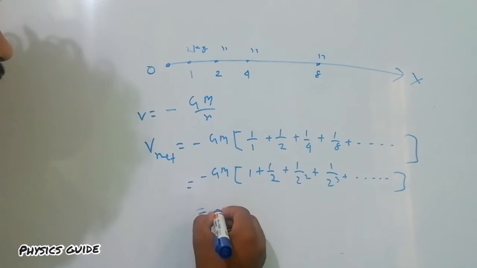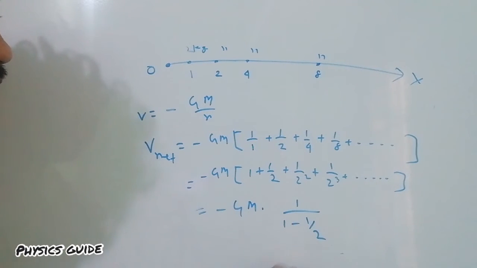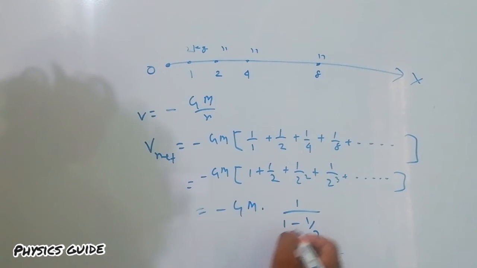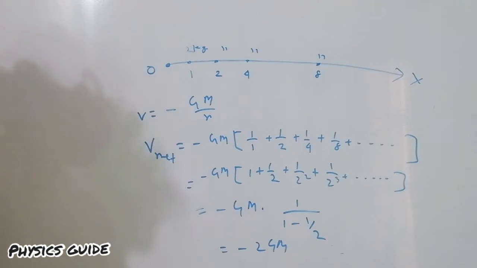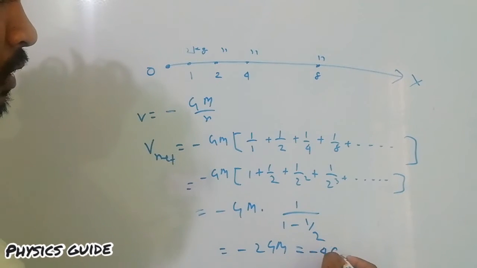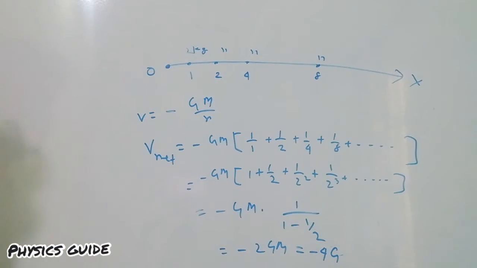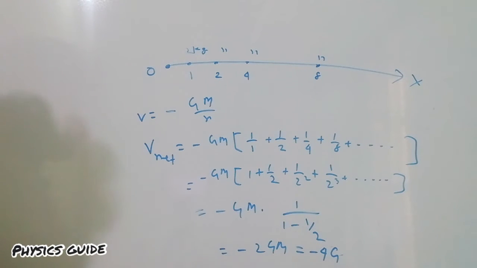So the sum of the series becomes a/(1 - r), that is equal to -2GM. Here the value of M is 2, so the net gravitational potential becomes -4G.